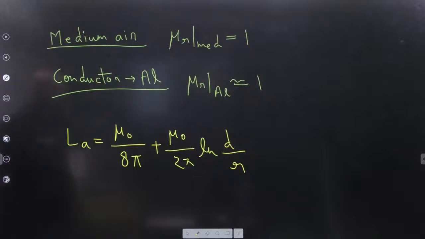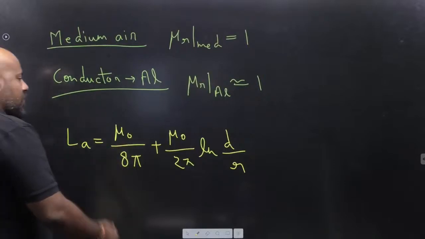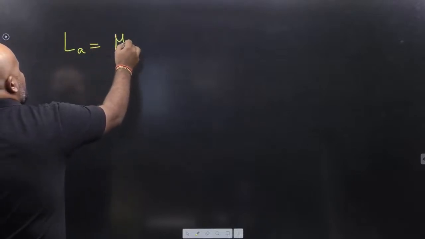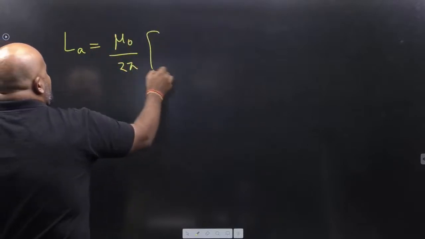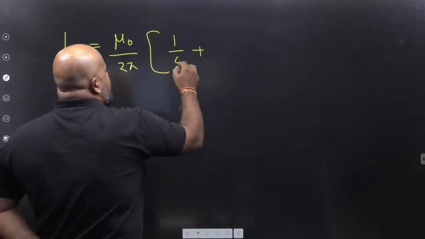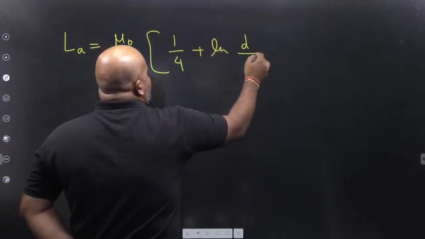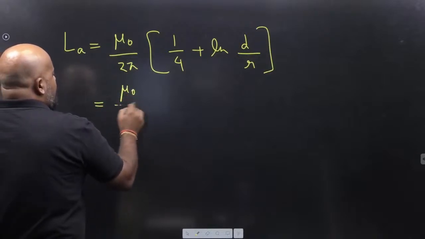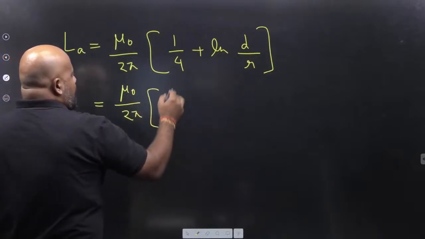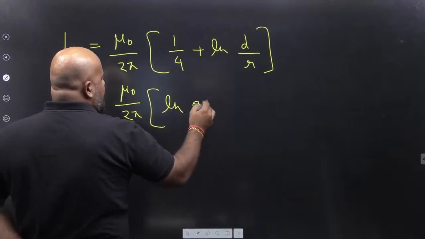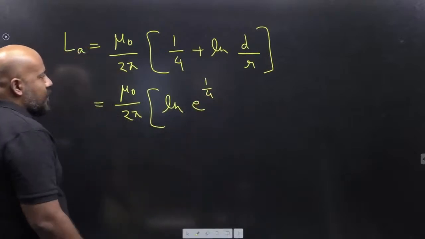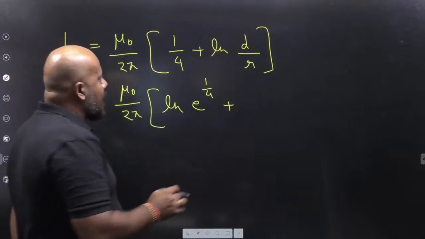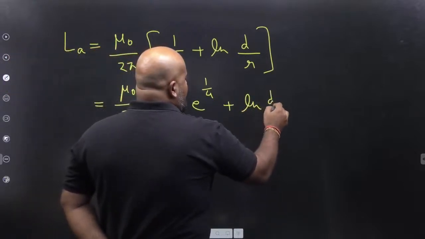Yes or no? Now I am going to take mu naught upon 2 pi as common. So if you write mu naught upon 2 pi, it will be 1 by 4 plus ln d by r. This 1 by 4 I am going to write as ln e raised to the power 1 by 4. With some mathematics, I hope you can understand this. Plus ln d by r.